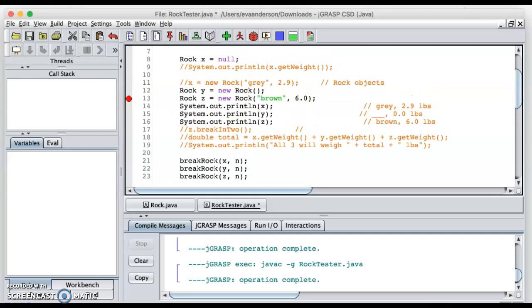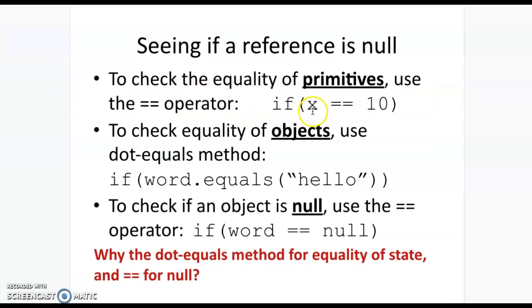Another thing we might want to ask, similar to the primitives, is whether the value of one object is equal to the value of another object. In other words, the rock that x is pointing to, is that rock equal to the rock that y is pointing to? Now, not all objects have some sort of equality.